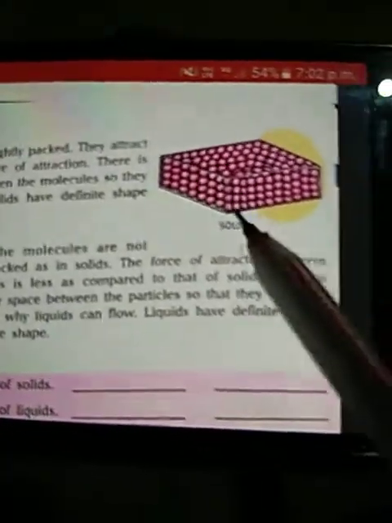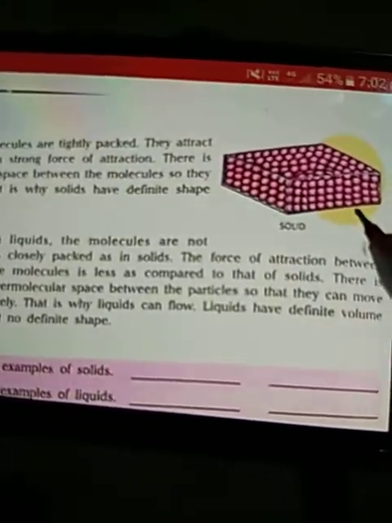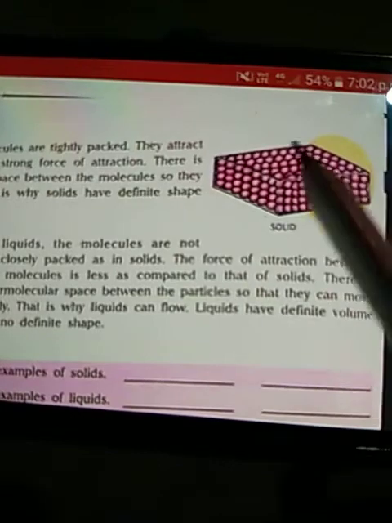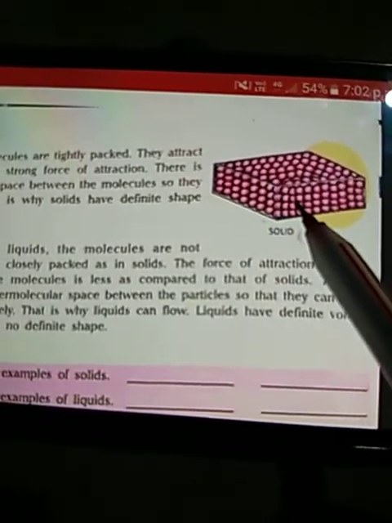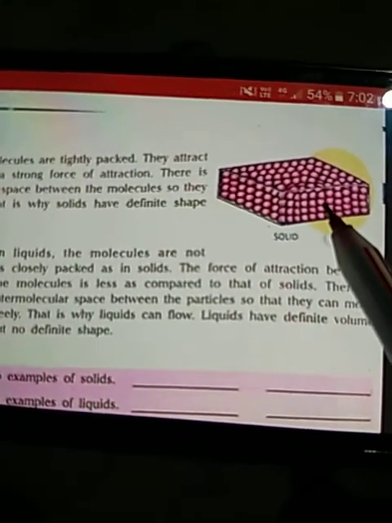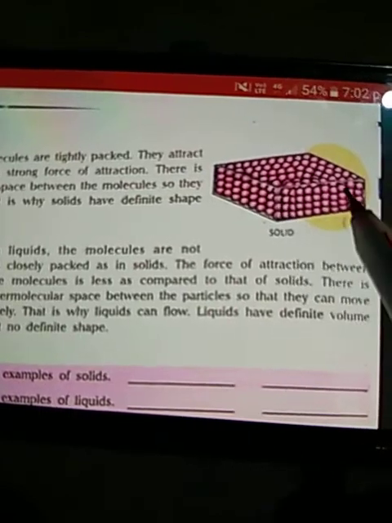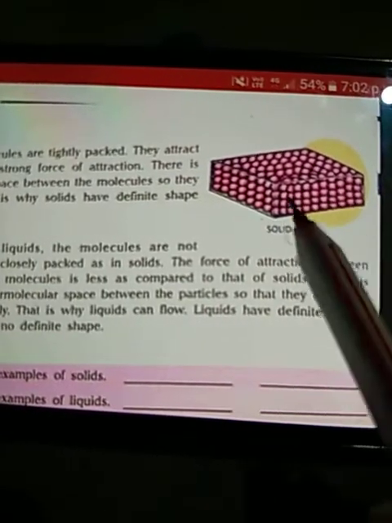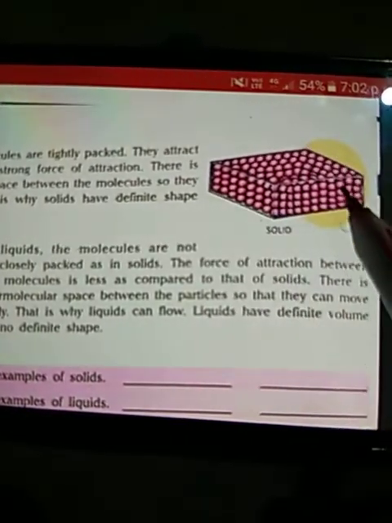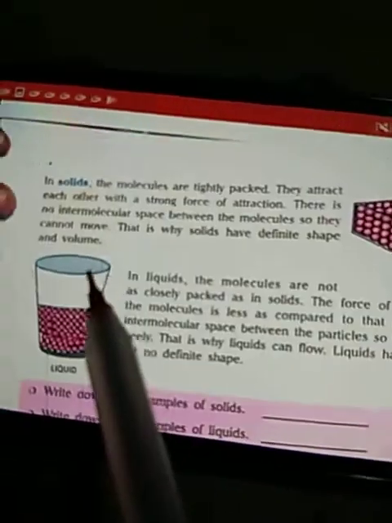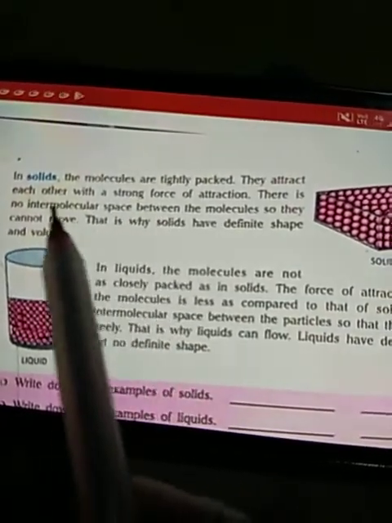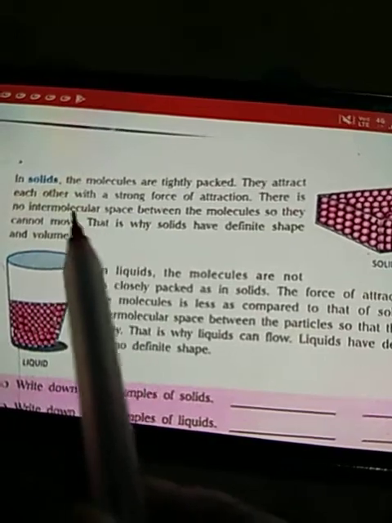See what happens, children. As you can see in the picture, here is the molecular arrangement of solids. All the molecules are very closely packed to each other. There are no spaces. The space between two molecules is known as intermolecular space.